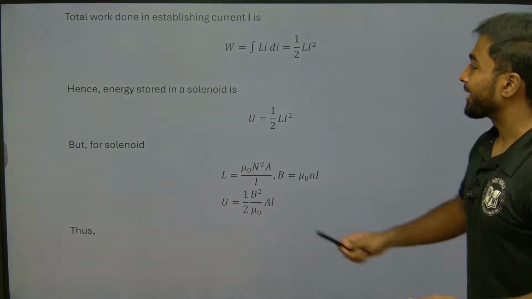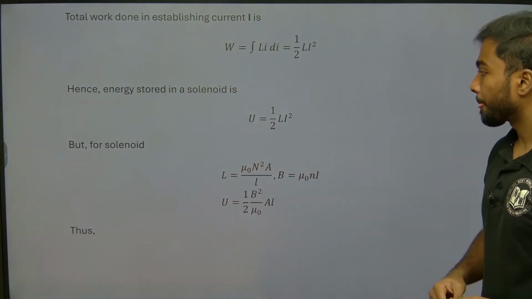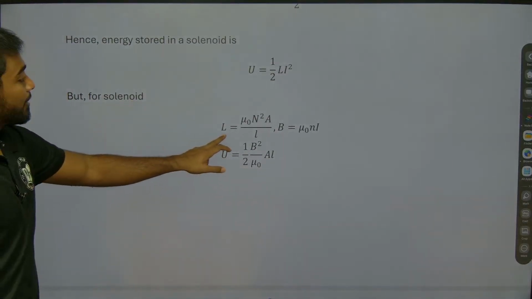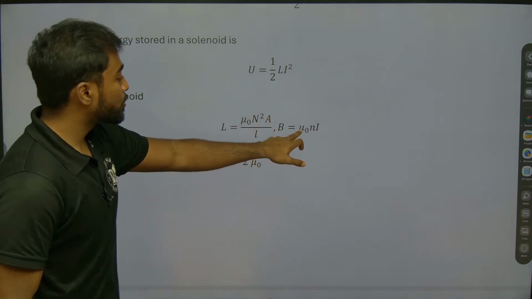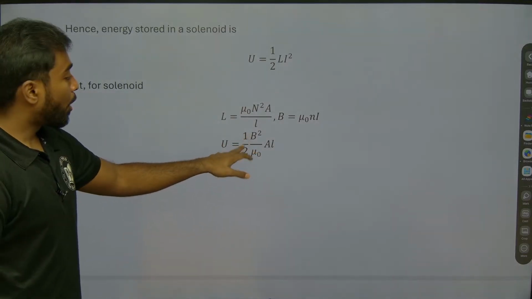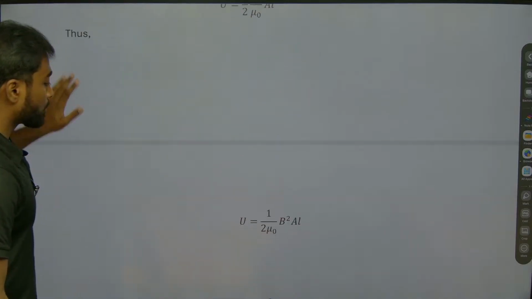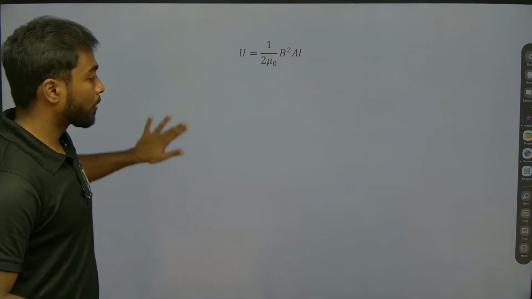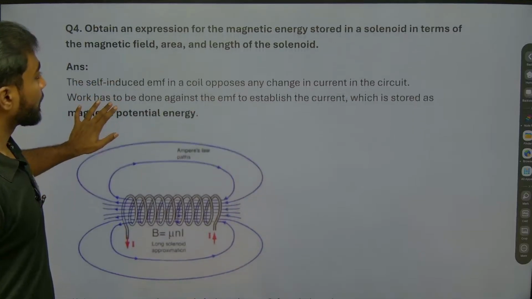Okay, so the energy stored in a solenoid is U equals half L i squared. For a solenoid, L is equal to mu naught n squared A L, and B is equal to mu naught n i. So when we substitute the value, U equals half of B squared A L by mu naught. Thus we will get U as 1 by 2 mu naught B squared A L. Okay, so this is about the fourth question, right? This is the fourth question.